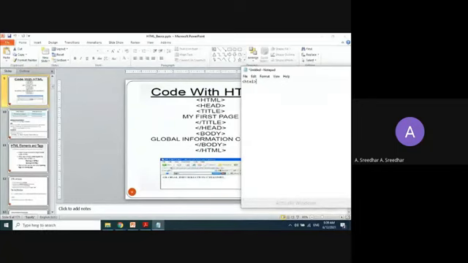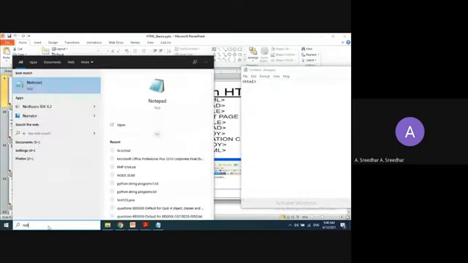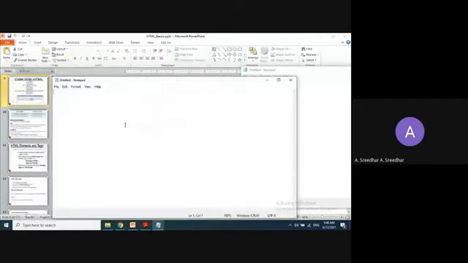Yes, if you are using Windows 7, you need to go through the accessories. If you are using Windows 10, just type notepad here. It is simple text software. Just click on open here.